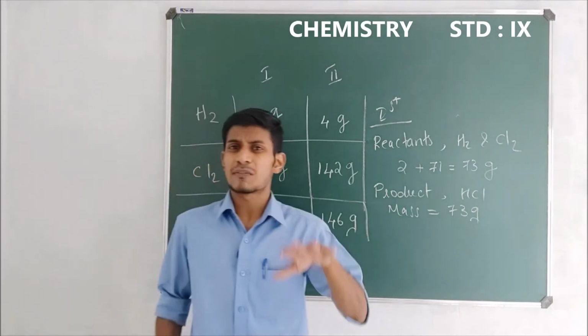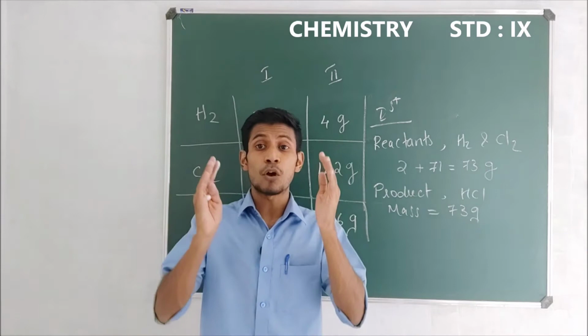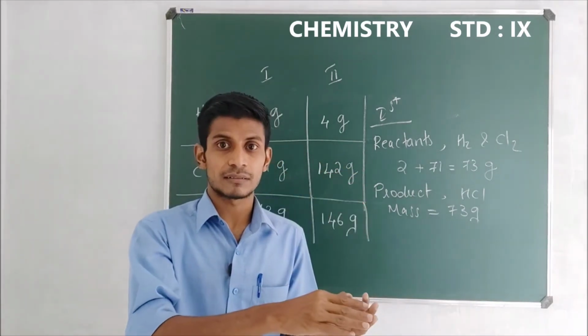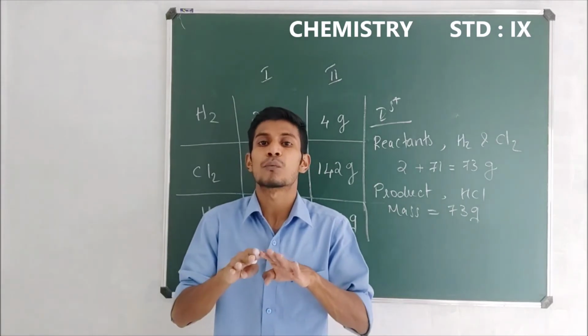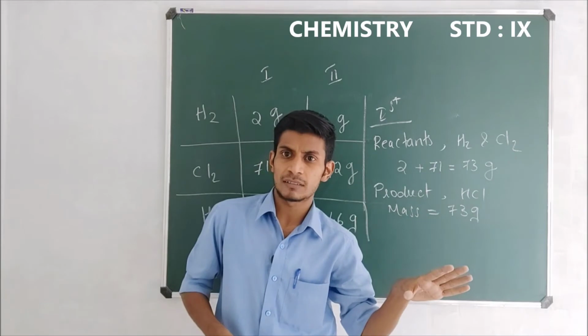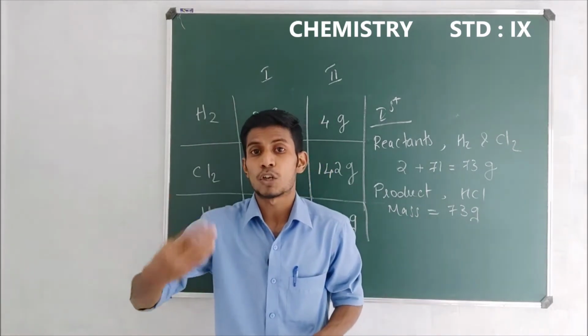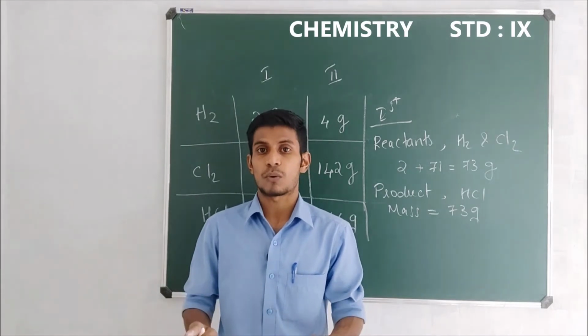So what can we infer from this? Yes, of course, the total mass of the reactants and the total mass of the products are always equal.